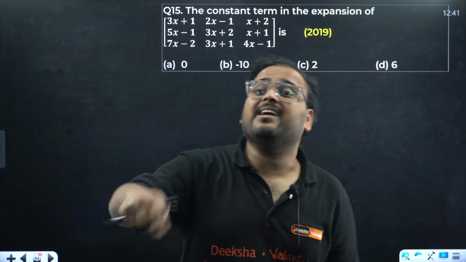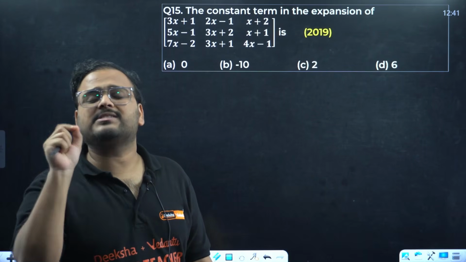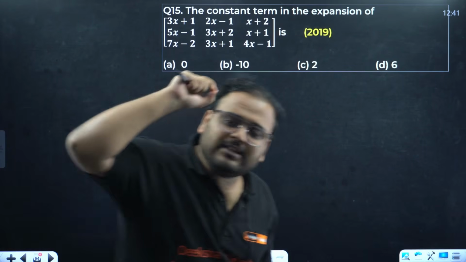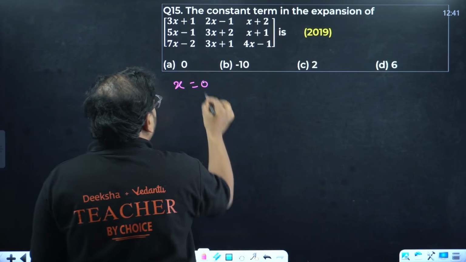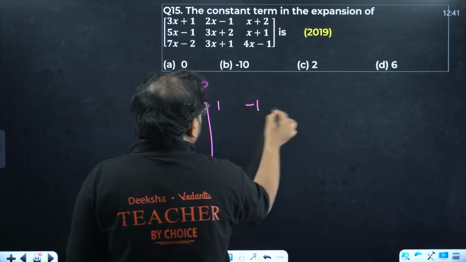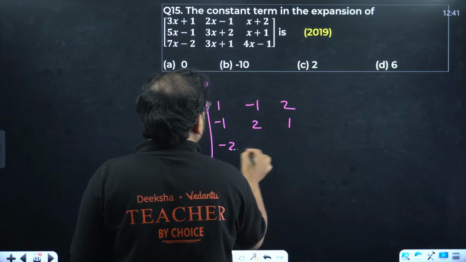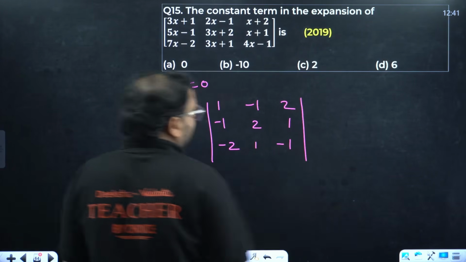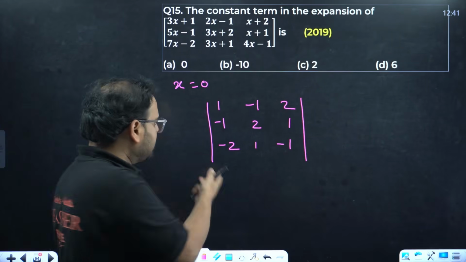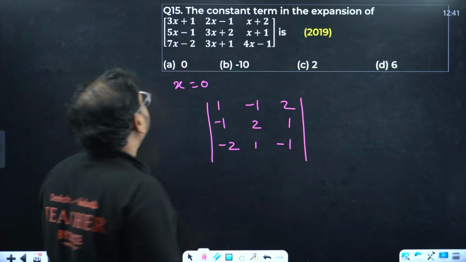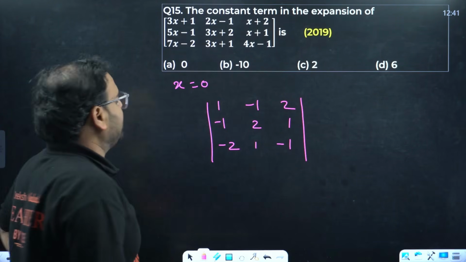The constant term in the expansion of this given matrix. I'm looking to find the constant term. If I want to find the constant term, I don't need the variables. Take X as 0. We'll have 1, minus 1, 2, minus 1, 2, 1, minus 2, 1 and minus 1. I want to find the constant term in the expansion, so I don't need the variable. Put X as 0. Cross check.